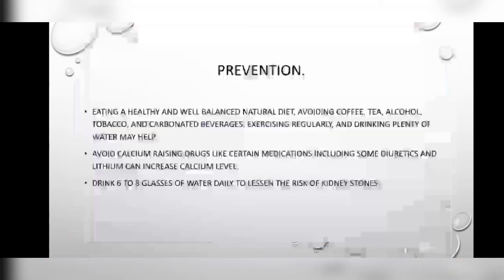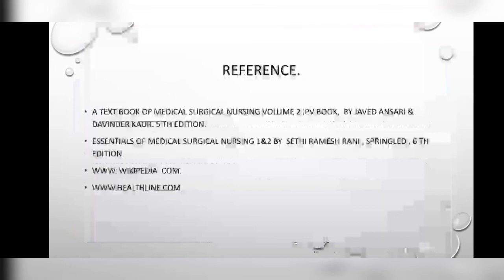Then the prevention. For preventing hyperparathyroidism, we can include eating a healthy and well balanced natural diet in our daily routine, and avoiding coffee, tea, alcohol, tobacco and carbonated beverages. Exercising regularly and drinking plenty of water may help. Avoid calcium raising drugs: certain medications, including some diuretics and lithium, can increase calcium level. Drink 6 to 8 glasses of water daily to lessen the risk of kidney stones.